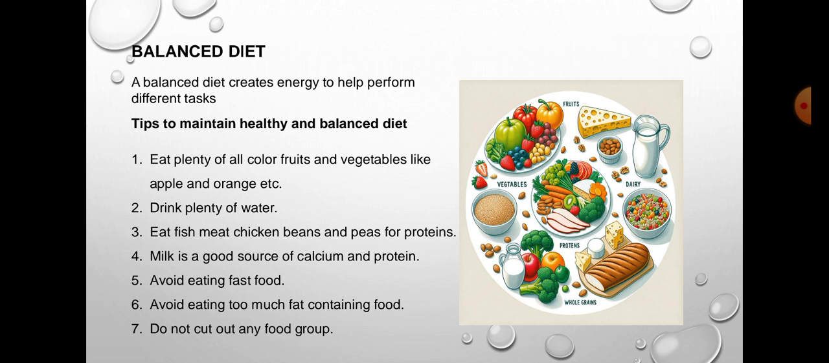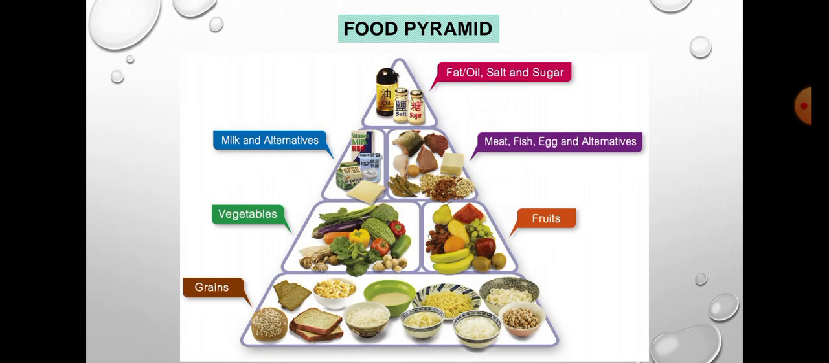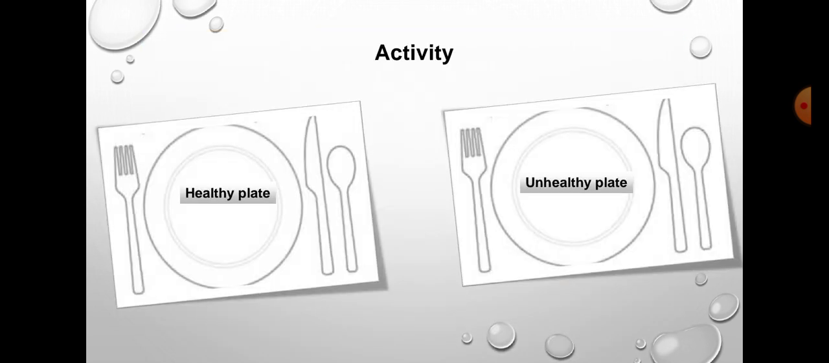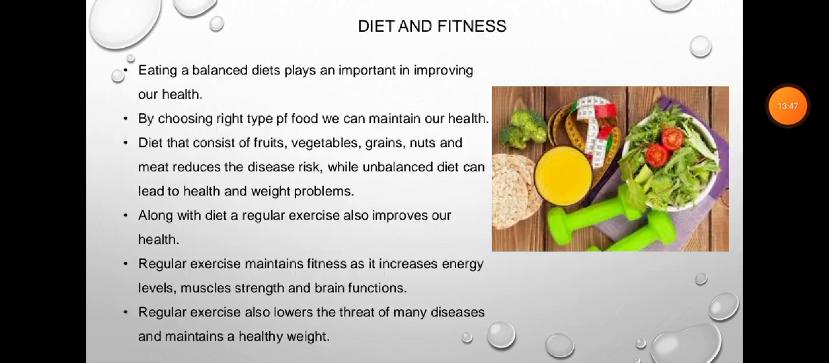Avoid eating fast food, avoid eating too much fat-containing food. Do not cut out any food group. These are the food groups: greens, fruits, vegetables, meat, fish, eggs and alternatives, milk and alternatives, and fats, oil, salt, and sugar you need. Okay. So, balanced diet.